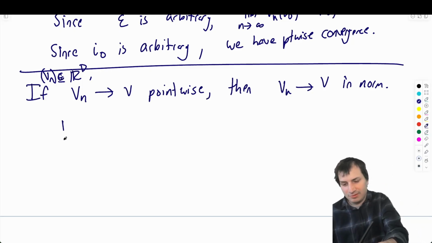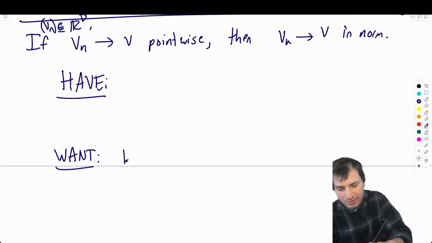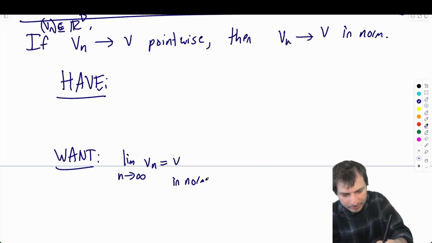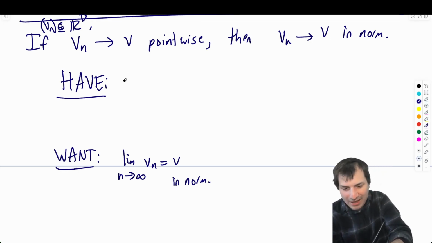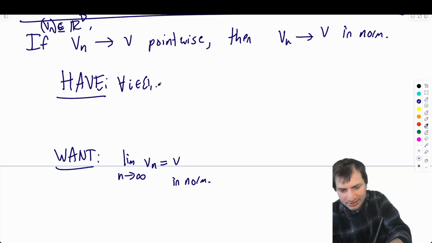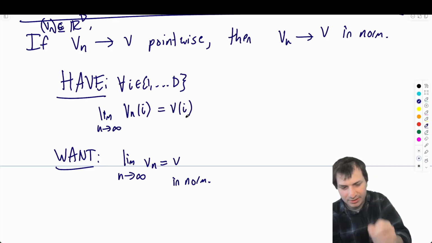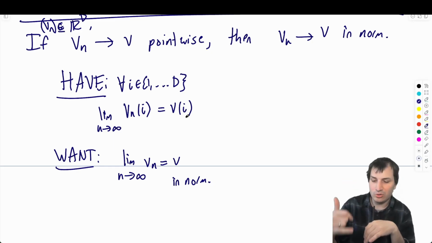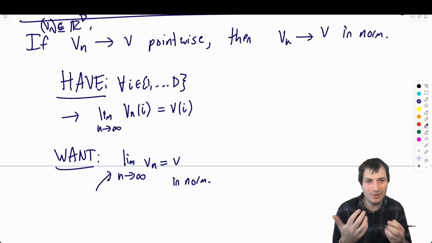And again, instead of jumping right into the proof, let's think about what we have and what we want. What we want is that the limit as n goes to infinity of vn equals v in norm, the norm limit. And what we have is the pointwise limit. I'm just going to write it out like this. We have that for all I in 1 to d, the limit of vn of I equals v of I. And now you've got to start unpacking. This thing over here is a limit of honest numbers, but this thing is a limit of vectors. And what did we do for a limit of vectors in norm?